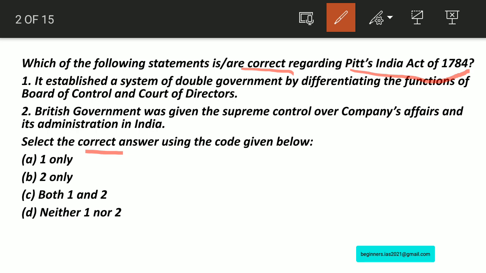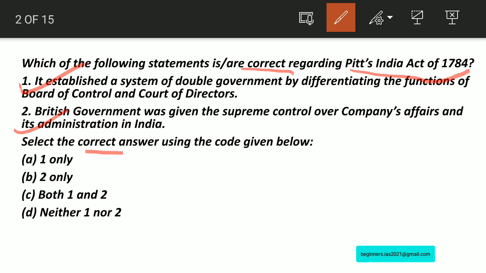If you take statement number 1, yes, this statement is right. Why is it right? Since it allowed the Court of Directors to manage the commercial affairs, and also Pitt's India Act of 1784 created a new body called the Board of Control to manage the political affairs. Therefore, it establishes the system of double government. And also, if you take statement number 2, yes, this statement is also correct.